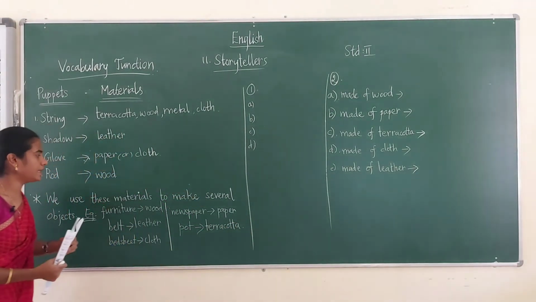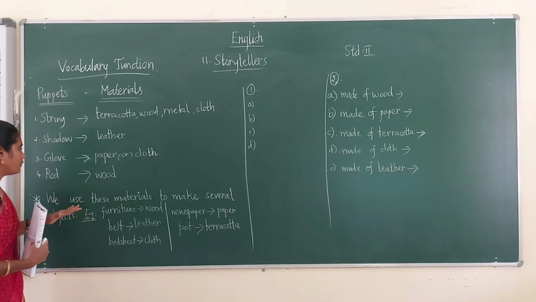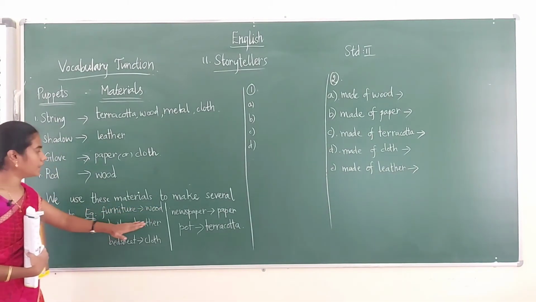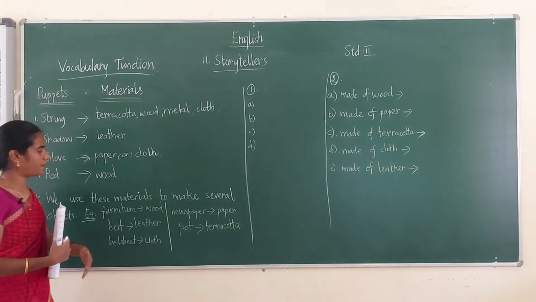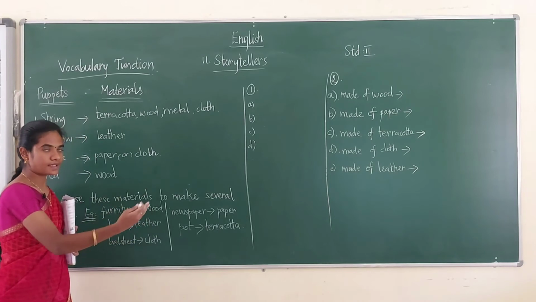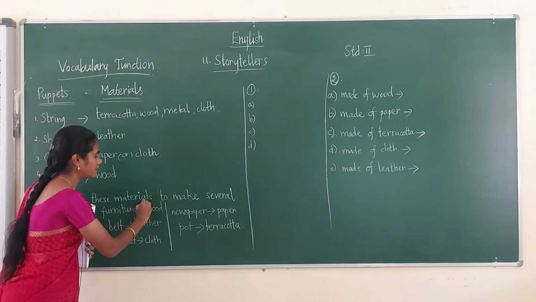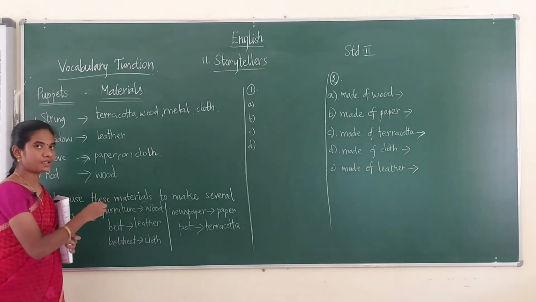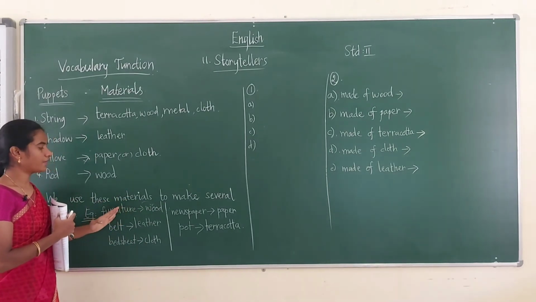Okay. So these are all the examples. We use these materials to make several objects. Now for that, in your book they are given the examples. So these are all the materials. The right side is your right side. This is the material names, and these are all the left side. Before the hyphen you are having the number.